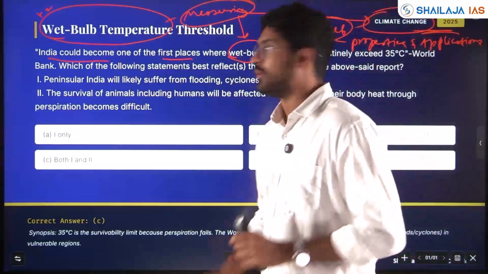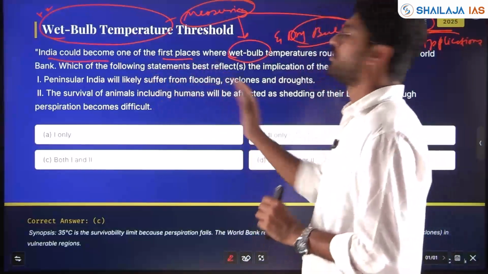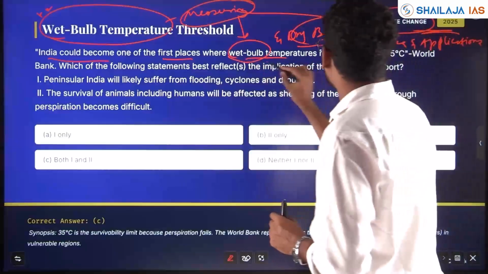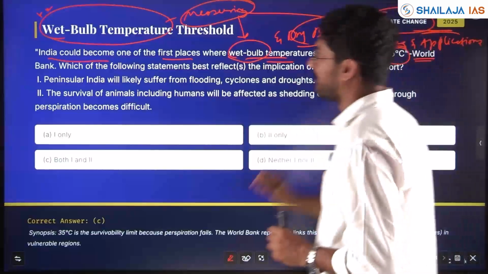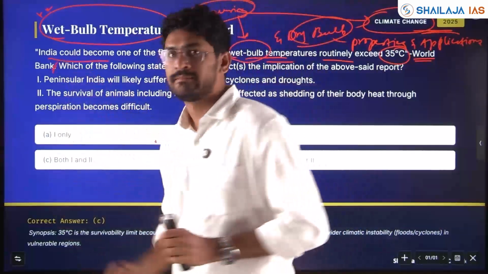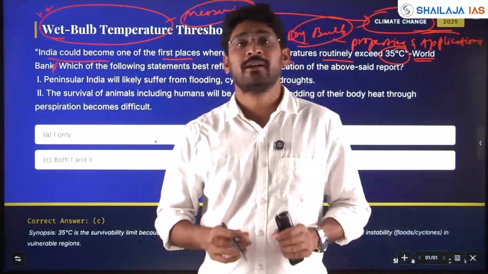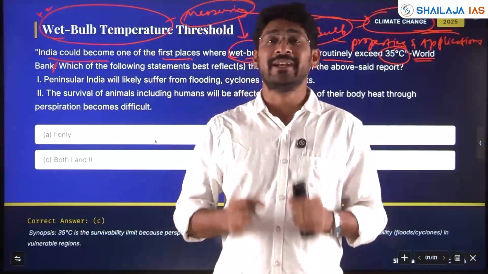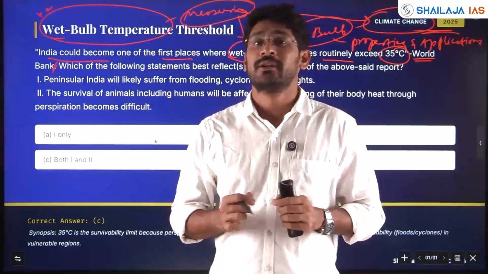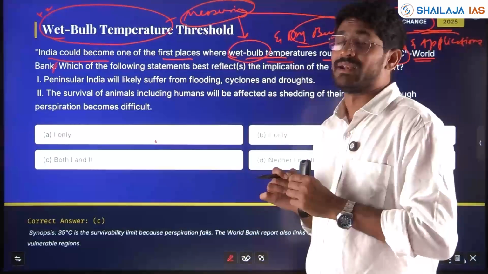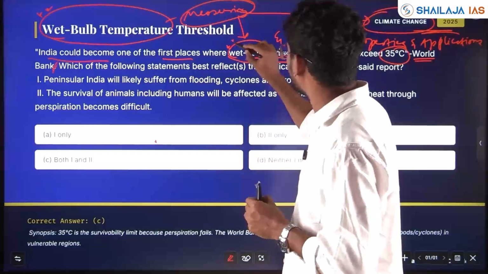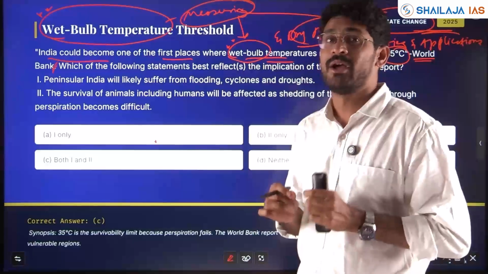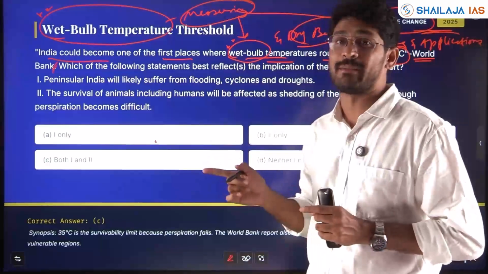One statement I've given: India could become one of the first places where wet bulb temperature routinely exceeds 35 degrees Celsius, World Bank. Yes, as of now, India is going through an extreme heat wave this summer. This is dry bulb temperature. You should know the definition of what is wet bulb and what is dry bulb, so please put it in the comment section.